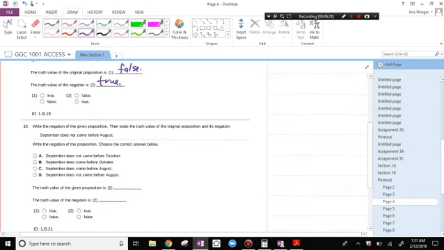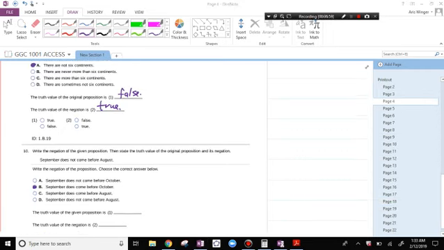Write the negation of the given proposition, then state the truth value of the original proposition and its negation. "September does not come before August." The negation of that is "September does come before August." Write the negation of the proposition. That is B. So the answer is C. September does come before August.